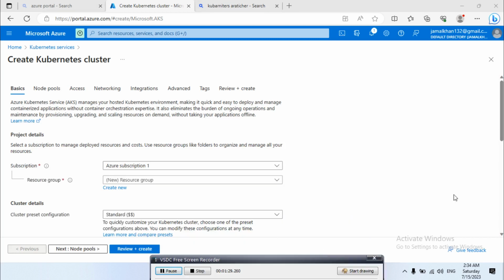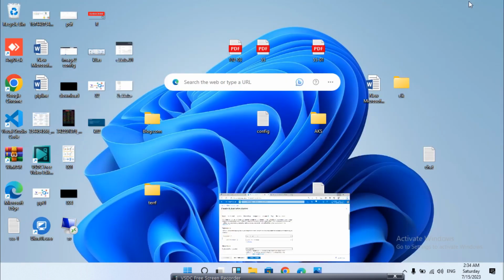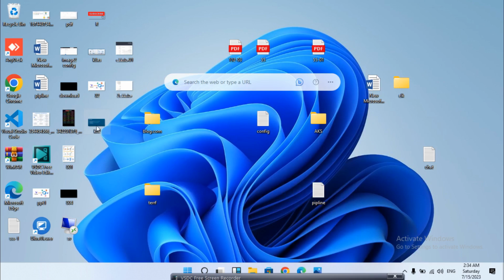Here it brings us to this portal, and you can see we have basics, node pool, access, networking, advanced, tags and review. First of all, we are going to fill them in one by one. This is similar to all clouds.